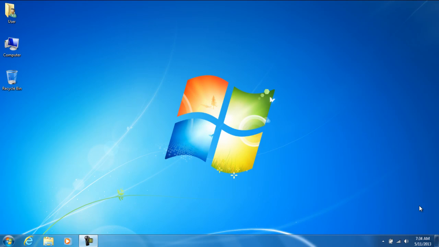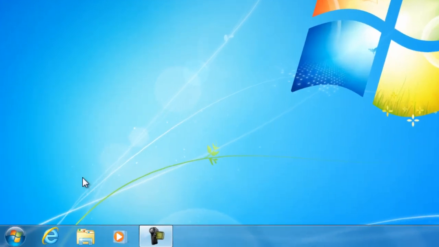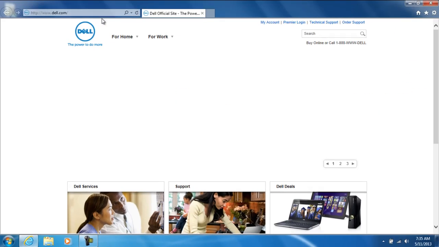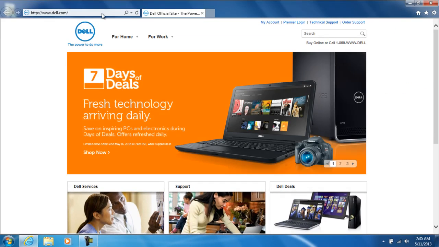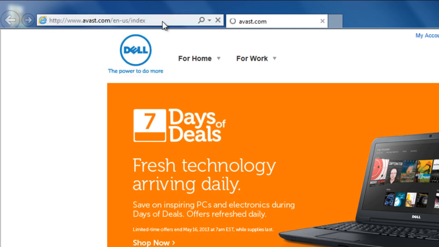Hello, in this tutorial I'm going to show you how to download and install Avast. First thing you do is go to your Internet Explorer or other browser. Type in avast.com.